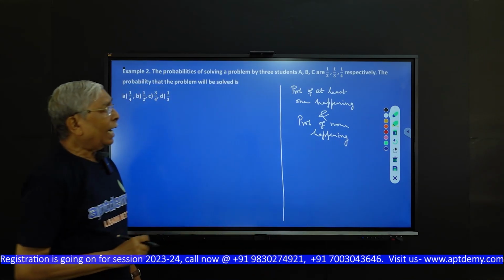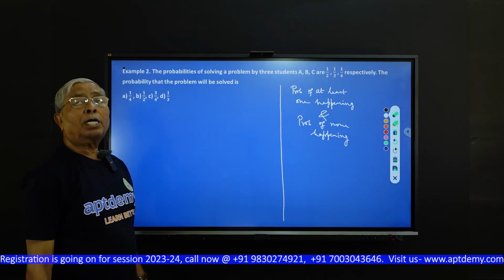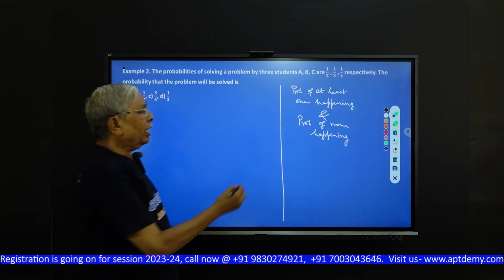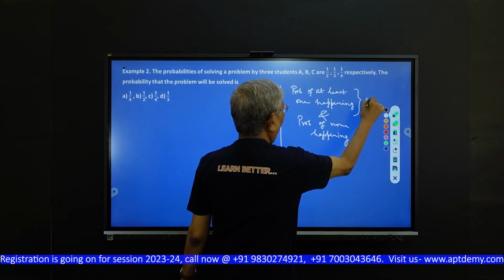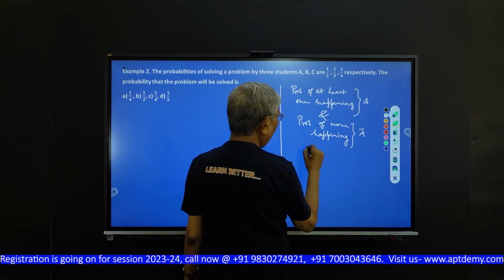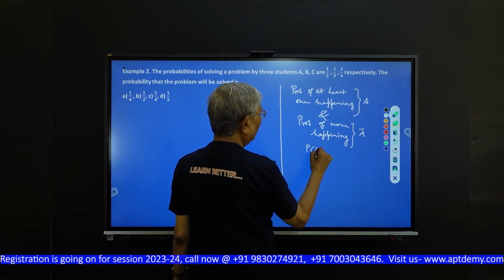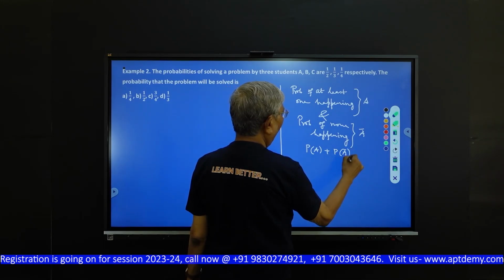That means if we take the probability of at least one happening as A, then none happening will be A bar. That is P(A) plus P(A bar) equals 1.